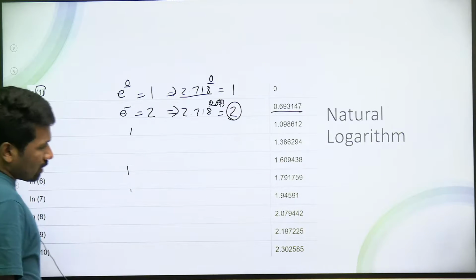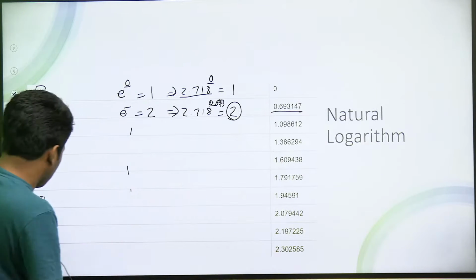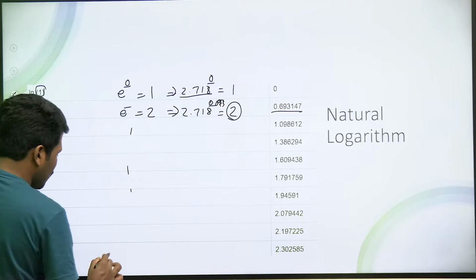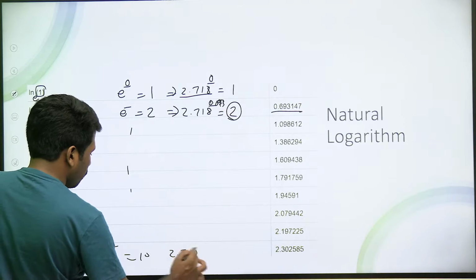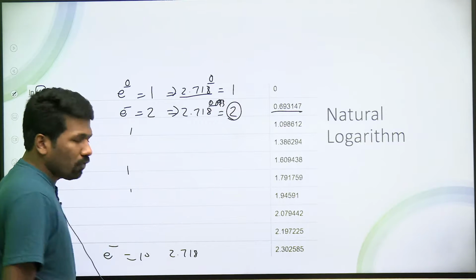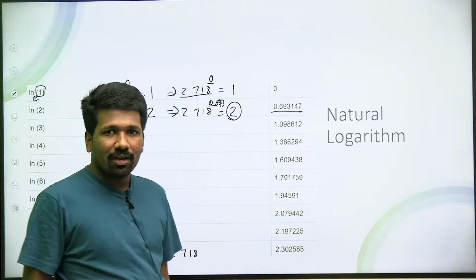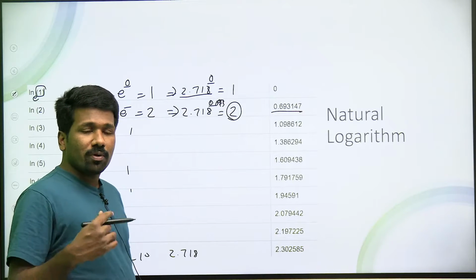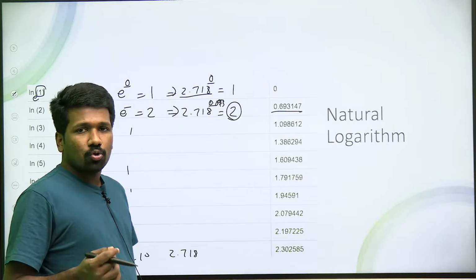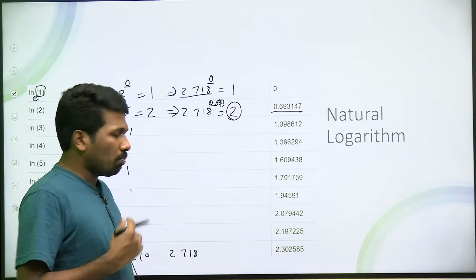Log 10, here actually log 10 will not be a natural number because the base is e here. e raised to what is 10? e is what? 2.718. 2.718 raised to 2 will be, 3 raised to 2 is 9 na? So 2.718 raised to 2 will be less than 9. So it will be more than 2.